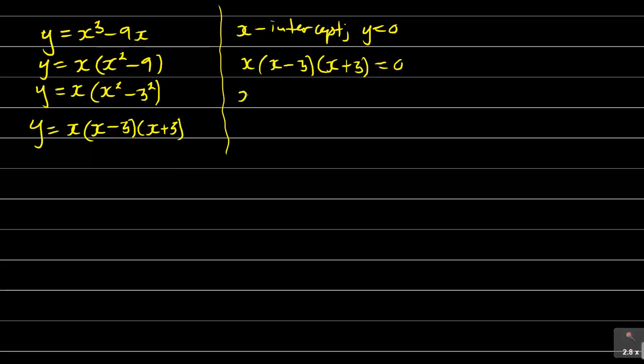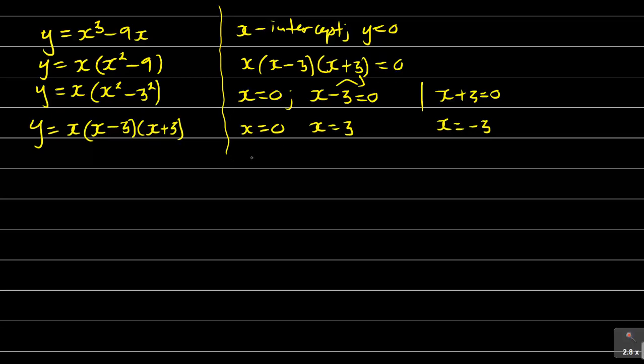Now the graph will cut at x is equal to 0, or x minus 3 is equal to 0, or x plus 3 is equal to 0. You can see this one goes on to become x is equal to 3, and this one goes on to become x is equal to minus 3. So the graph will be cutting at x is equal to 0, x is equal to 3, and x is equal to minus 3. That's the first part.